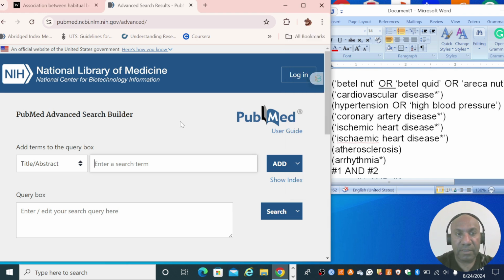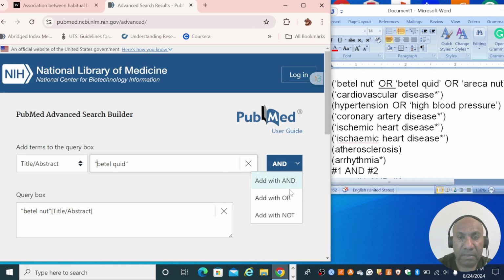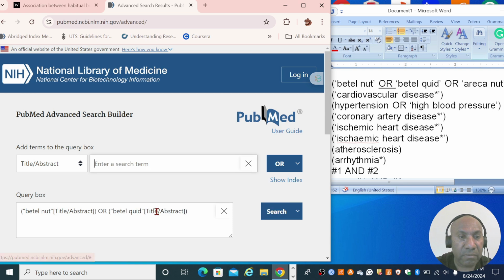Okay, so first keyword is betel nut. Betel nut, and I close the keyword with the modifier quotation marks, and I add the next keyword, betel quid, because some papers will have this term betel quid. I close it again with quotation marks, and I use the Boolean operator OR because I want to look for keywords betel nut or betel quid in the title and abstract.